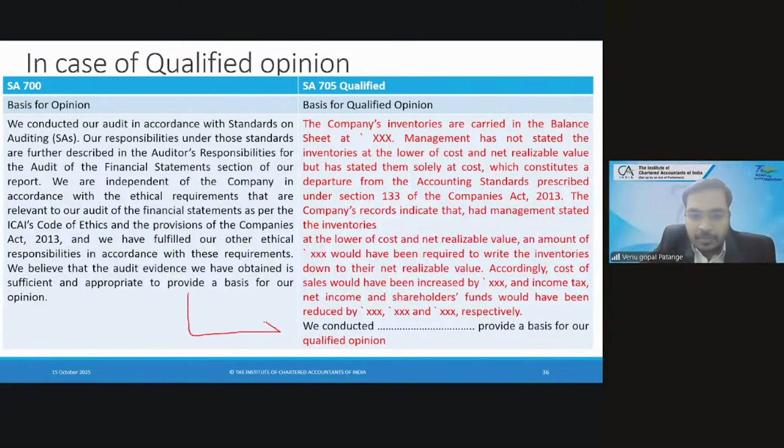So whatever you are writing in clean report, you will mention that also, because you have conducted your audit in accordance with standards on auditing. Your responsibilities under those standards described so and so. You should be independent and ethical in qualified opinion also. Everything is pretty much same, but you will write what misstatement has happened in detail. You will give those details, whether inventories are overstated, whether debtors are understated, what is the problem, you will write in the qualified opinion. In addition to that, you will give the same statement. Clear?